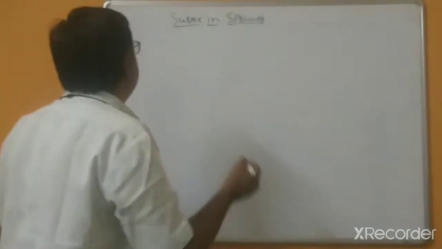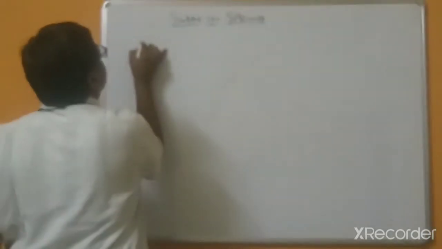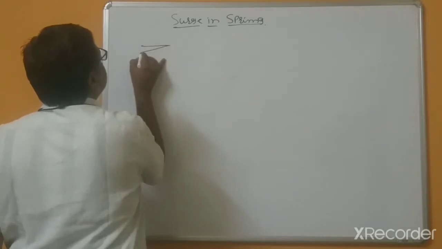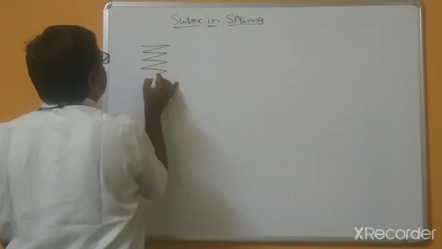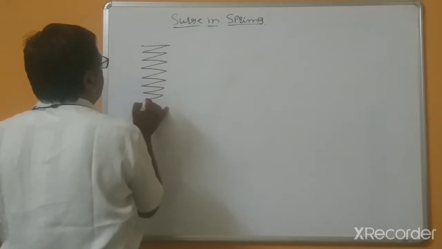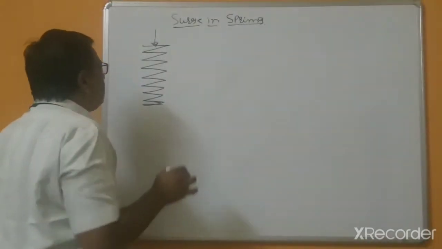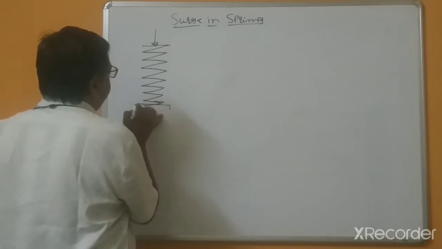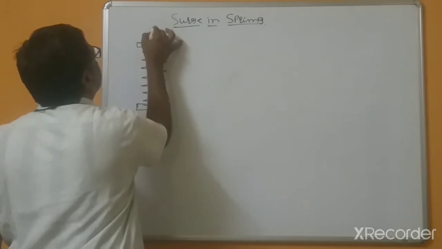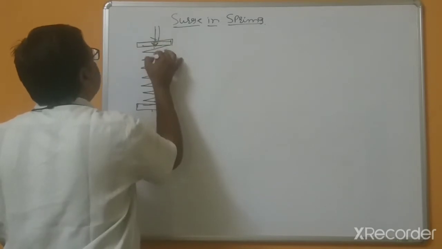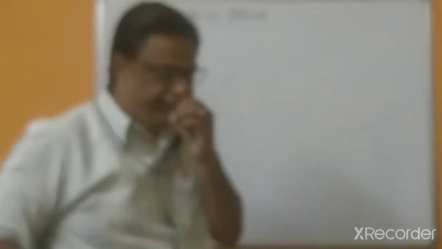As you know, the spring, likewise, and here load is applied. Because of the application of the load, this is the seat, here also is the seat, and this is the load, and this load acts at its axis.